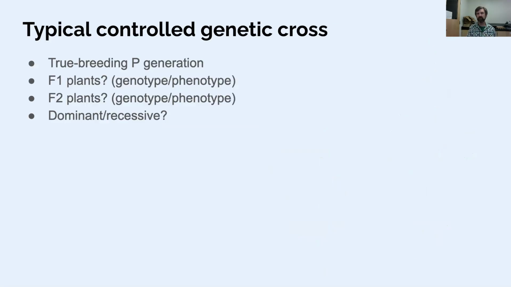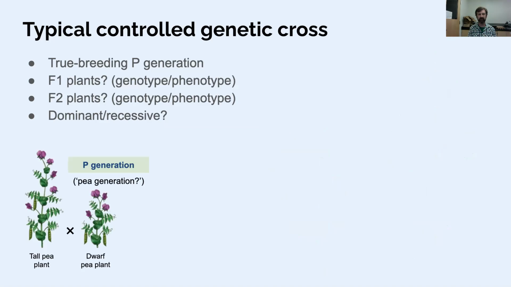Okay, so we talked about controlled genetic crosses, having control over who the parents are, and exact transfer of gametes from one parent to another. And I want to show you just an illustration of the process. This is a very typical way to start a genetic experiment. So whether you know your parent genotypes or not, this is a good way to get in there and figure out what's going on.